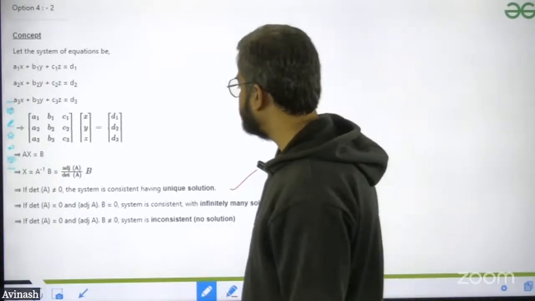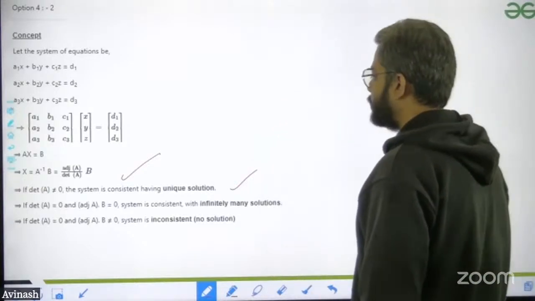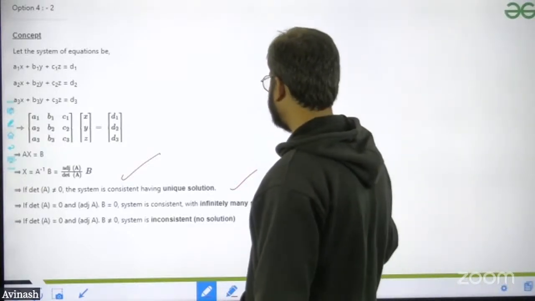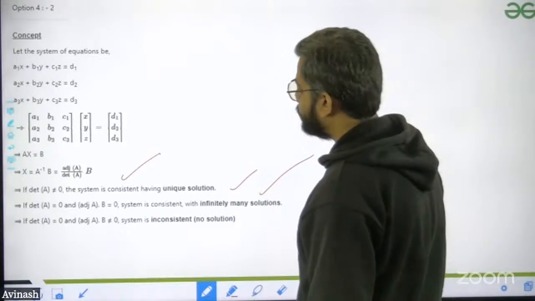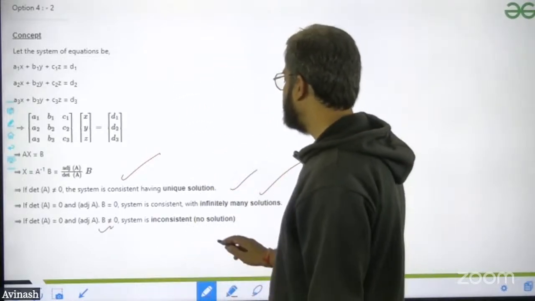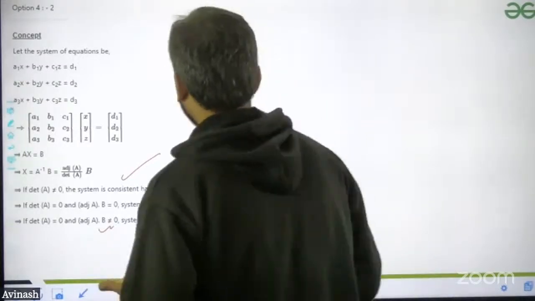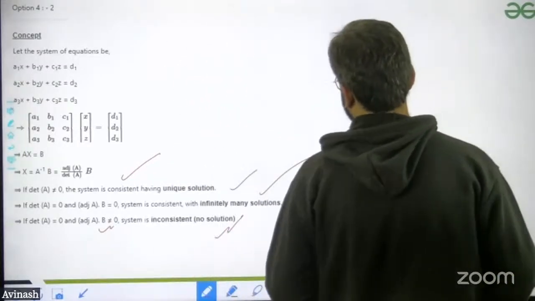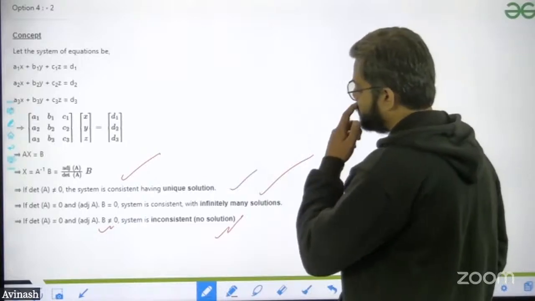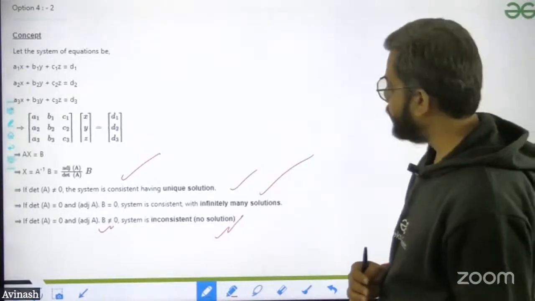There is one more thing. If the determinant of A is equal to 0, it means that the system is consistent with infinitely many solutions. If the determinant of A is equal to 0 and adjoint of A into B is not equal to 0, then it is inconsistent and has no solution. So if we have a unique solution or infinitely many solutions, the system will be consistent. But if we have no solution, then the system will be inconsistent. Okay,